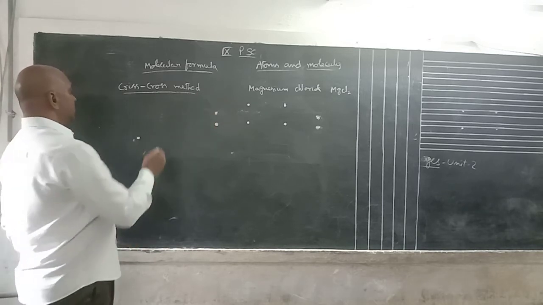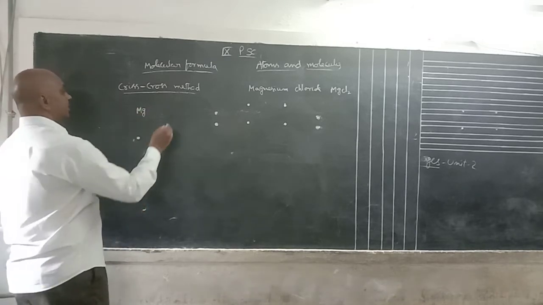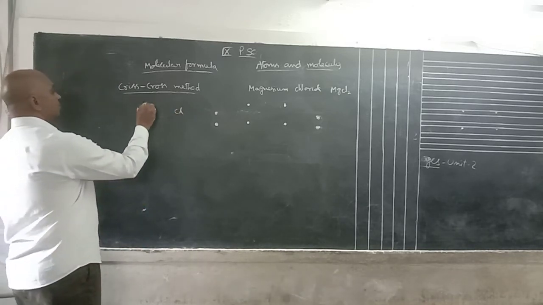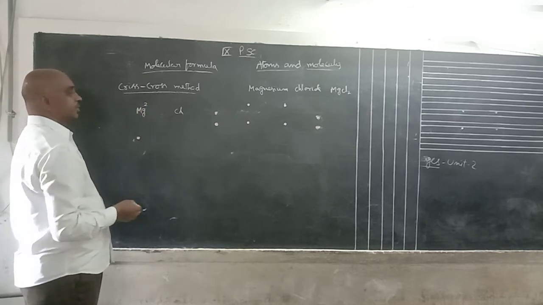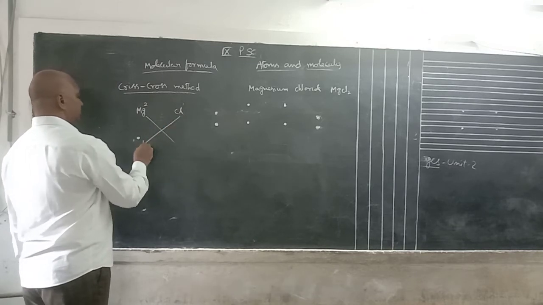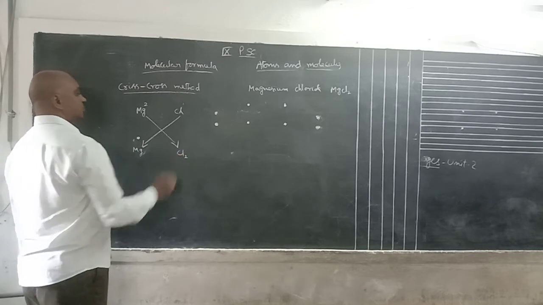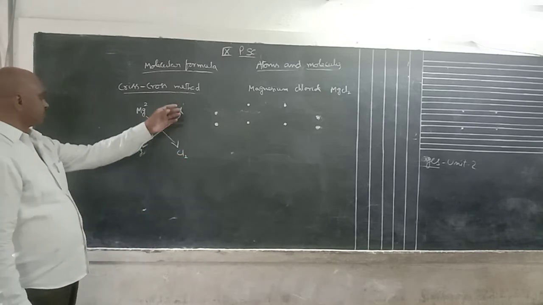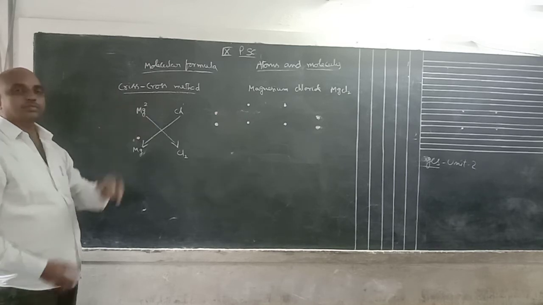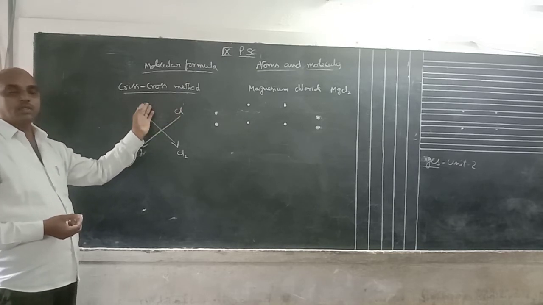How to write this? First take magnesium on the left side. The cation is on the left side, the anion is on the right side. Magnesium valency is plus 2, chlorine valency is 1. Here Mg, here Cl. Write the valences: magnesium valence is 2, chlorine valence is 1. The LCM is 2.